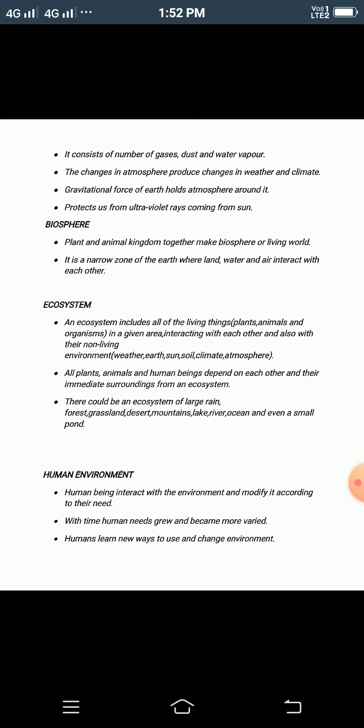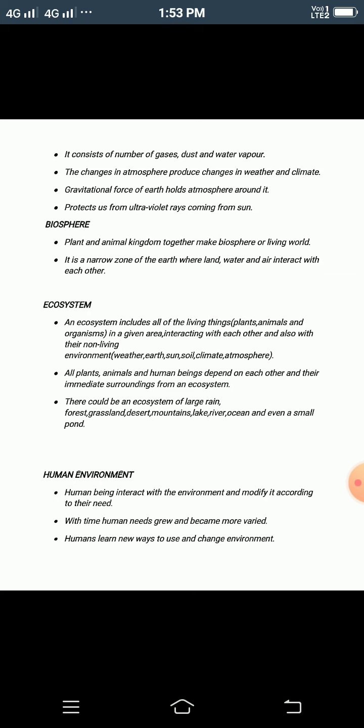And it also protects us from the ultraviolet rays from the sun. That means it does not allow the sun rays to enter because it acts as a shield. If direct ultraviolet rays entered the surface, we would be afflicted with many diseases and we would die. So these are the things. And the atmosphere is held by the gravitational force of the earth.